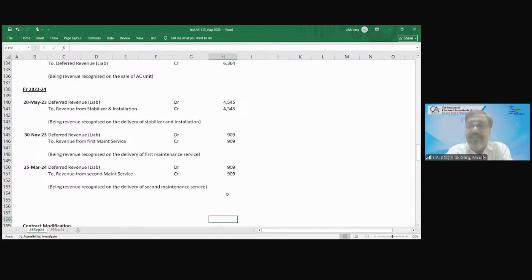The only thing is, since it is tagged as free, the revenue was not getting recognized. Whatever the customer paid at the time of buying the car, the entire money was recognized as revenue. But when this 115 concept came, cost was one of the criteria, which says that when you are providing goods or service, you are incurring a cost. So going by the matching principle, you should have recognized revenue. So the question came, how to recognize revenue? Then Ind AS 115 gave a solution.